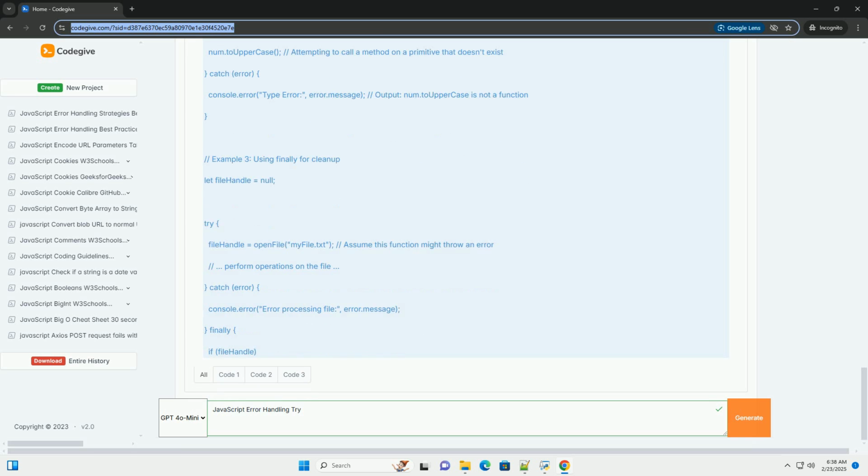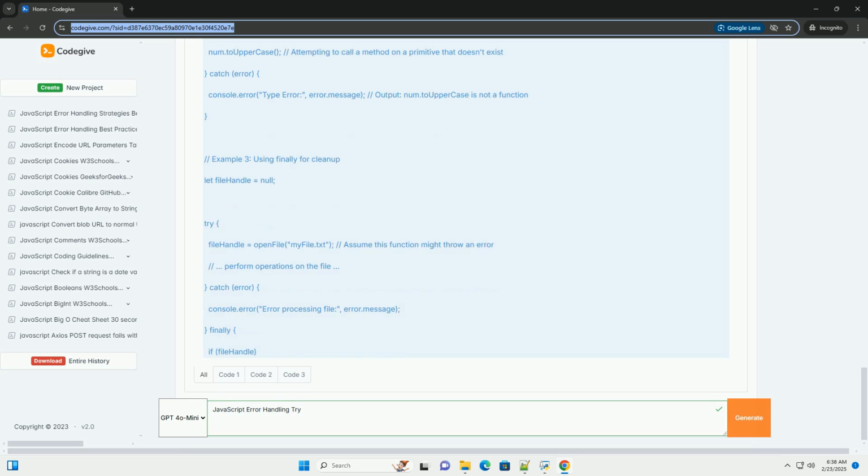ReferenceError, occurs when trying to use a variable that has not been declared. SyntaxError, indicates a syntax error in your JavaScript code. These are usually caught during parsing by the JavaScript engine. TypeError, occurs when an operation is performed on a value of an inappropriate type. For instance, trying to call a non-function or accessing a property of null or undefined. URIError, indicates an issue with the encodeURI or decodeURI functions.